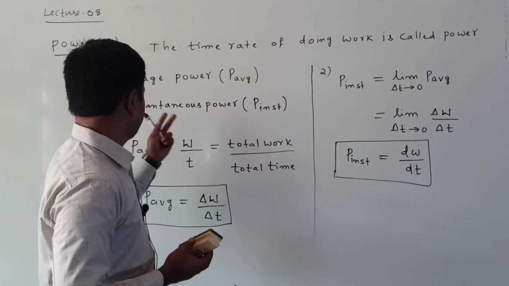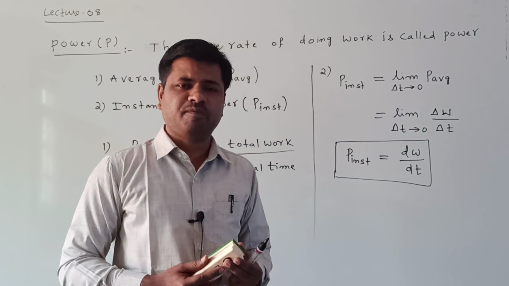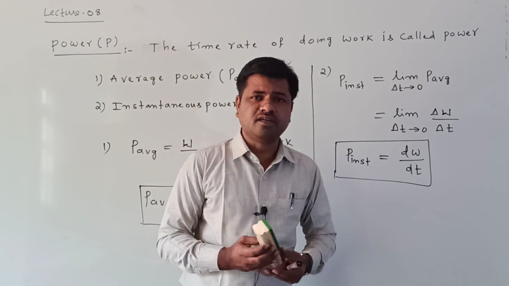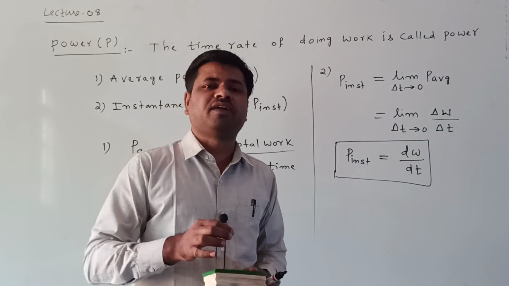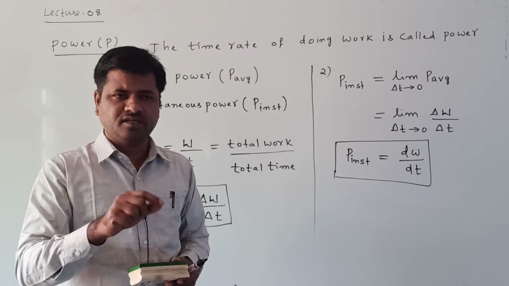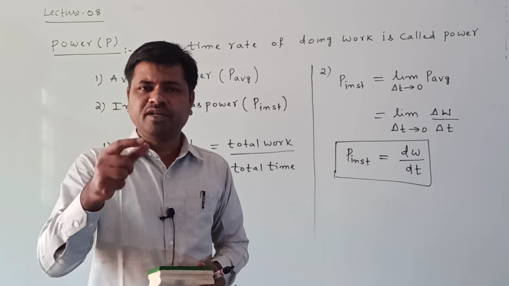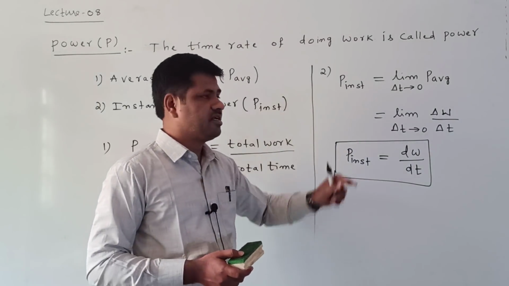Now powers are of two types, one is called average power, another one is called instantaneous power. Instantaneous means the power at a particular instant of time, such as t equal to 1 second, or 2 seconds, or 3 seconds.